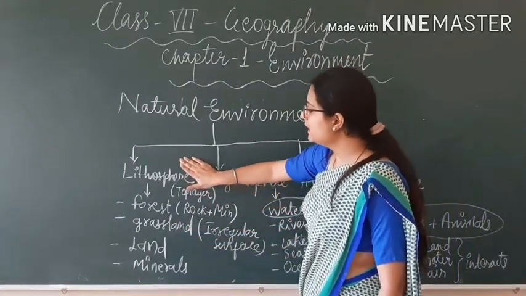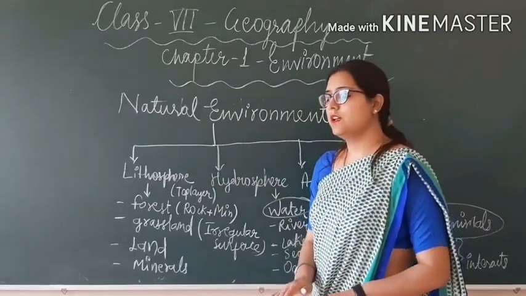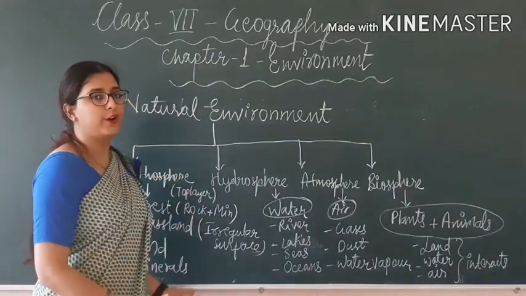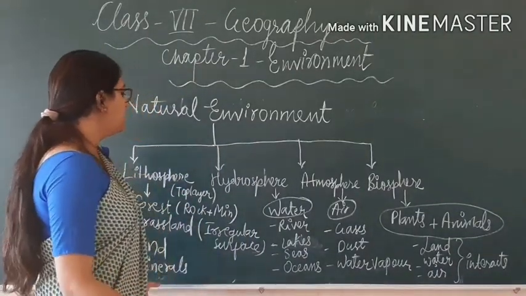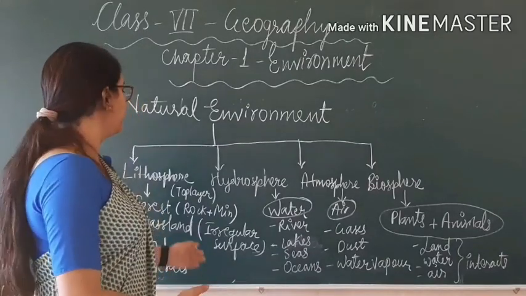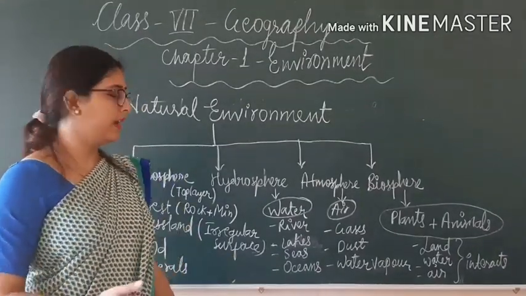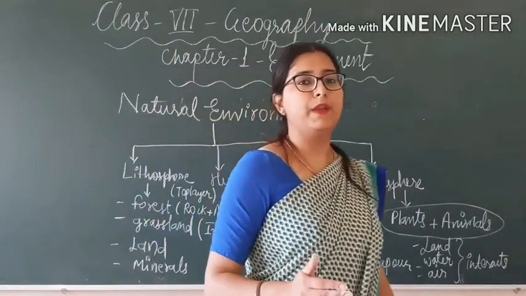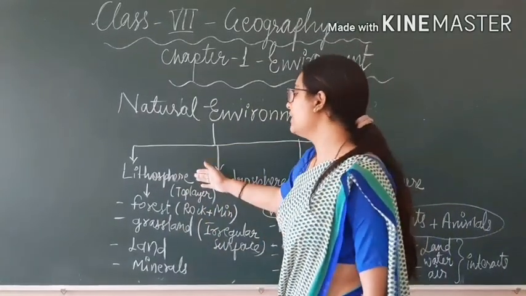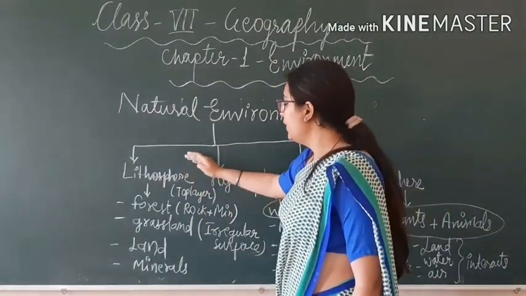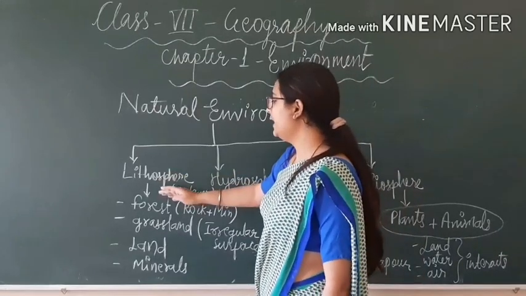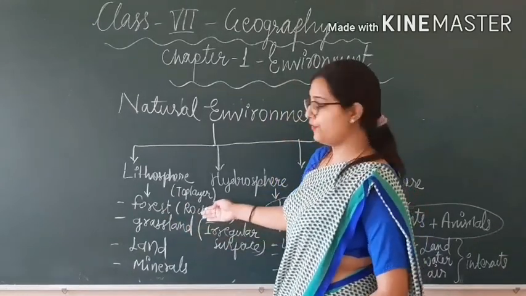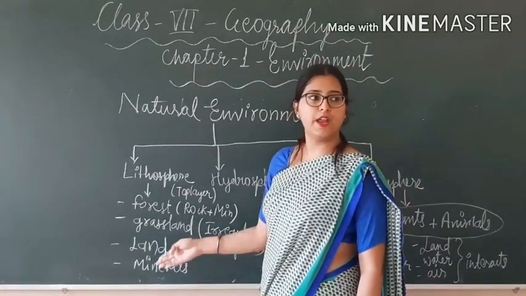And firstly, what is lithosphere? Lithosphere is the first thin layer of the earth, the top layer of the earth you can say, and it is composed of rock and minerals and soil and so many irregular surfaces like mountains and plateaus. All are lithosphere. Now lithosphere is subdivided into forest, grassland for grazing of animals, and land for human settlement and for agriculture.